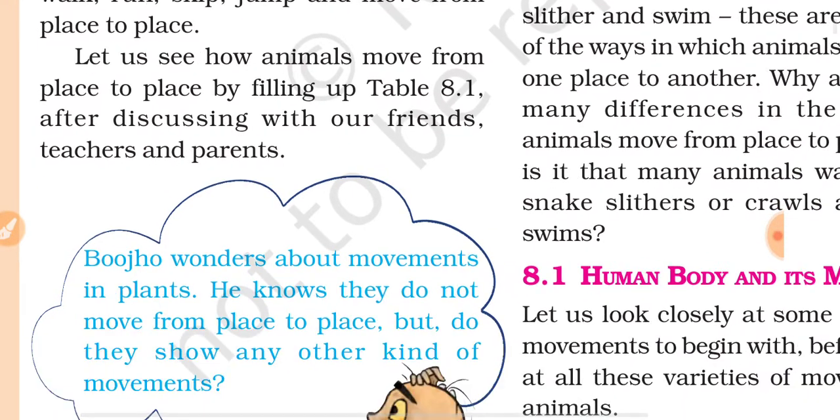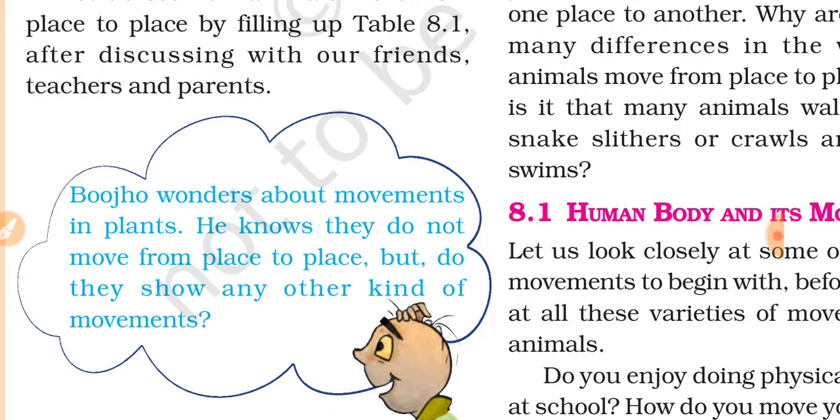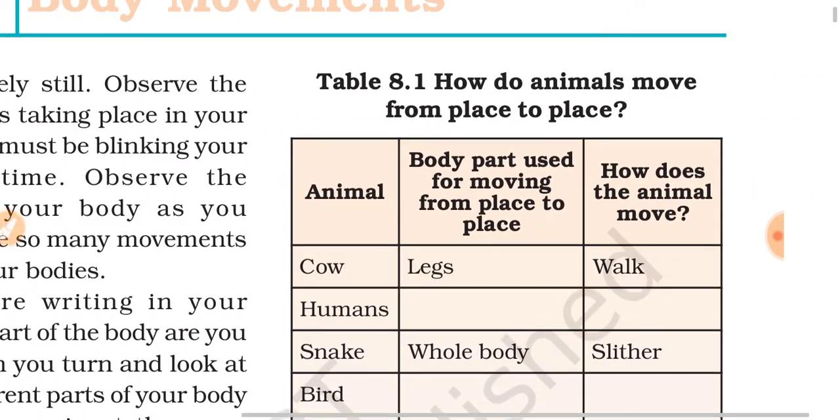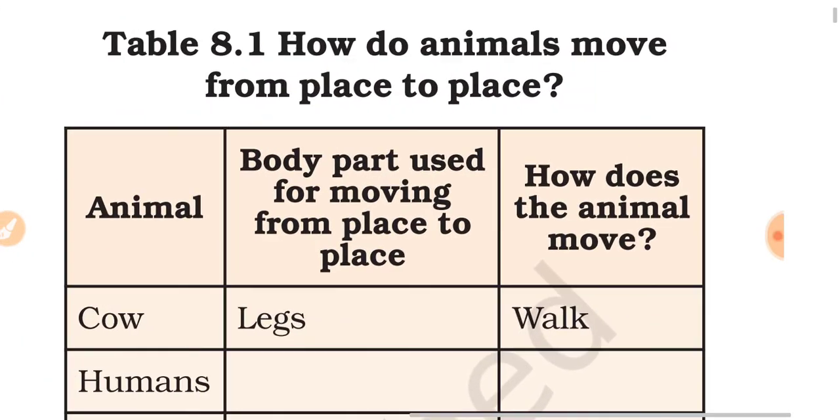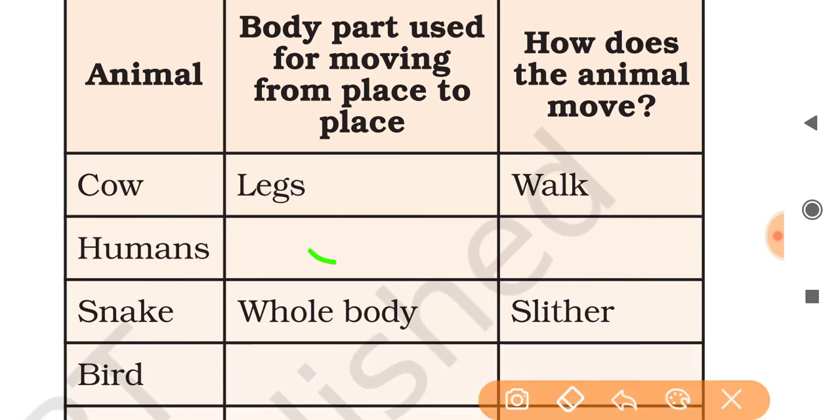Let us see how animals move from place to place by filling up table 8.1. You can discuss with your parents also about this. So you can see in table 8.1 how animals move from place to place. One example is given here for cow. Its body part used for moving from one place to another is its legs. And how does the animal move? It walks like this. Humans also use their legs and they also walk.